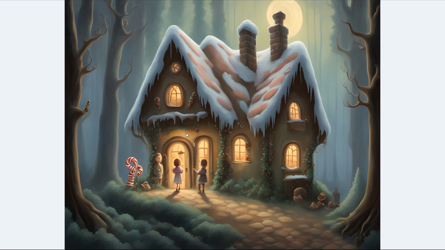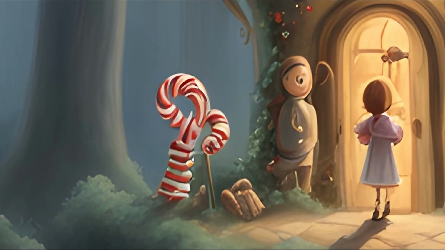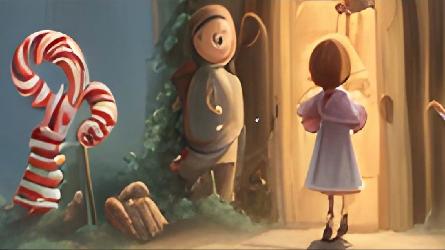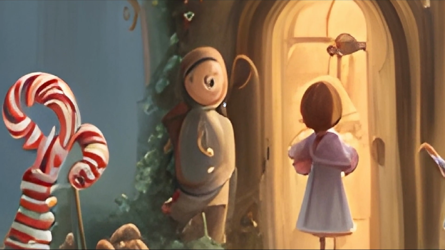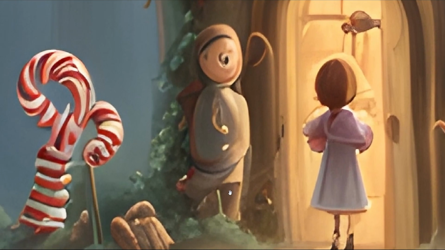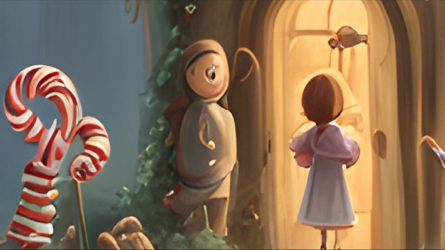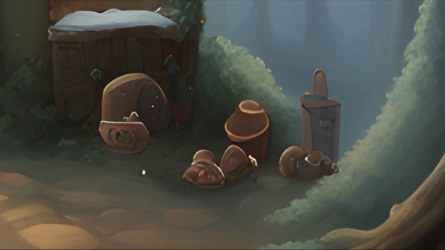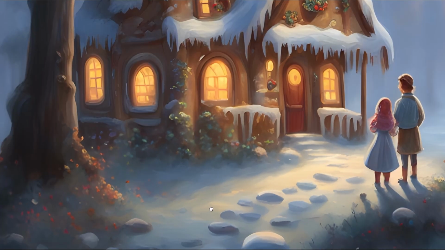Now next up is the abstract painting. At least this time the AI tried to implement some candy canes. Yes, and this seems to be the guardian of the house. If you look closely, you can see a very tiny dog face or bear face, or maybe it's supposed to be a human, I don't know, but it's definitely guarding the house. But the children don't seem to care much, and I guess these are the remains of the people who were eaten by the guardian.